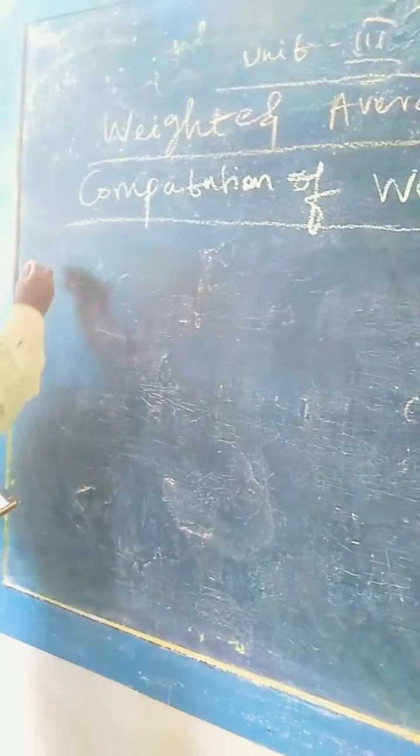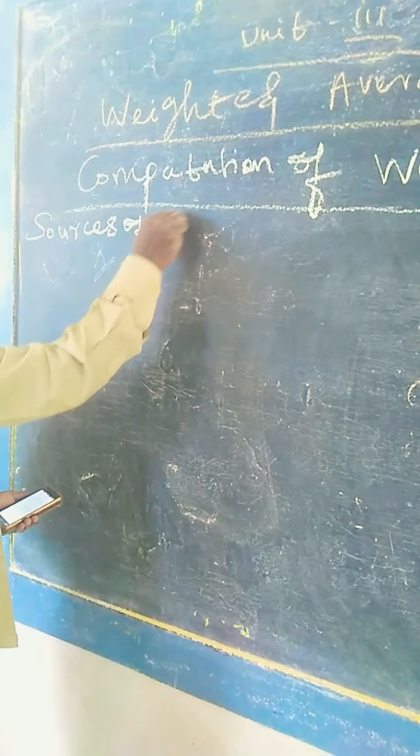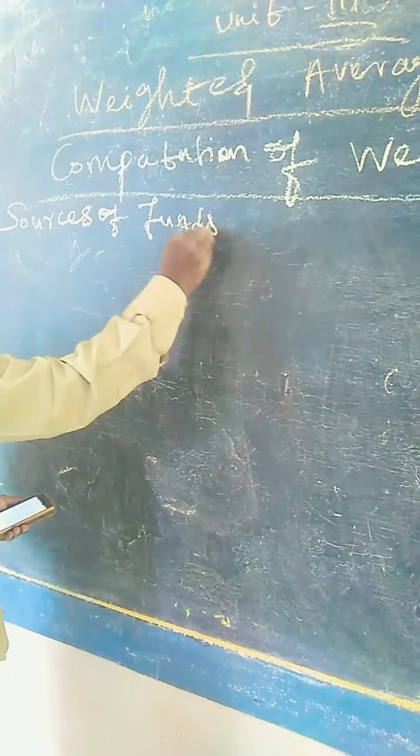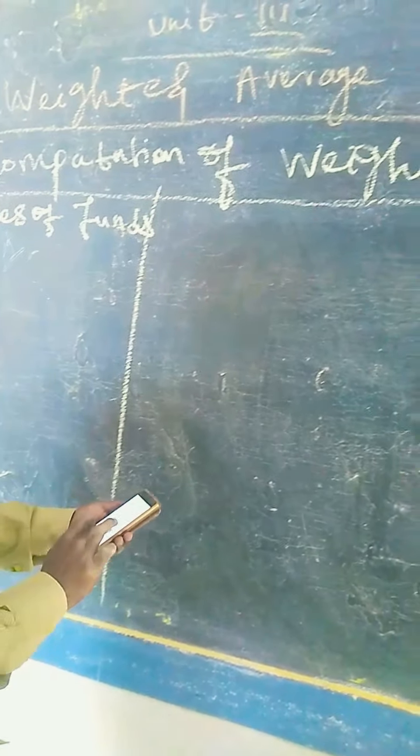First column, sources of funds. Second column, amount in rupees.